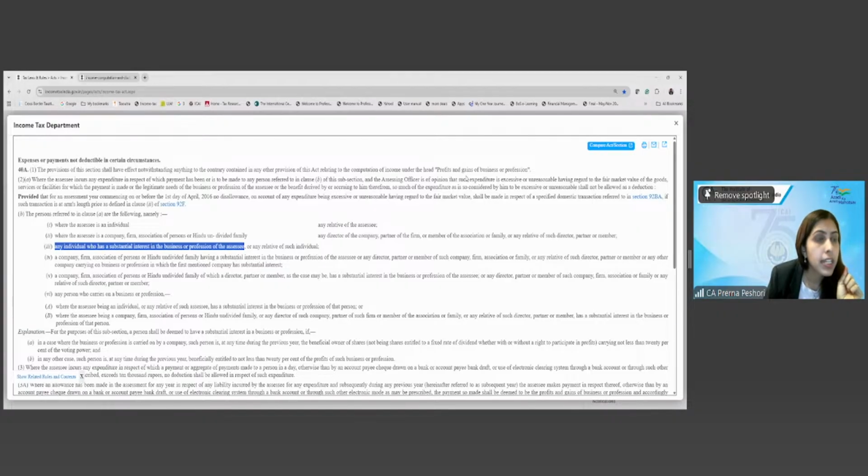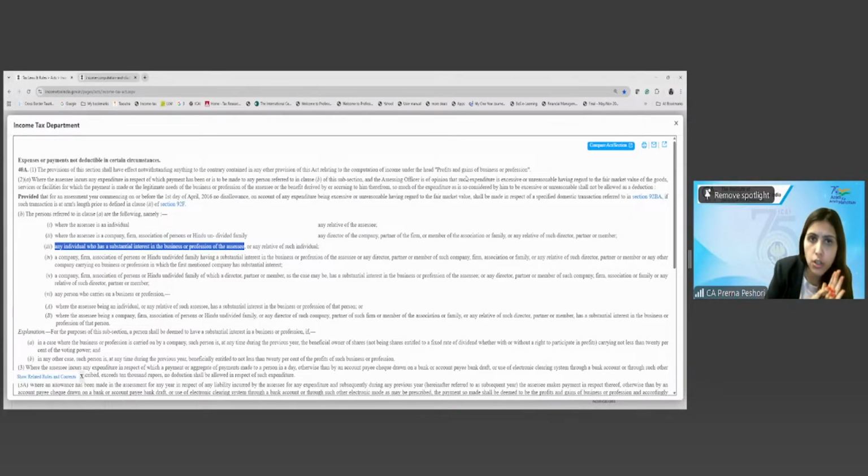Are we clear? Then a company, firm, AOP, HUF having a substantial interest in the business or profession of the assessee. Not only an individual, but even any company, any partnership firm having the interest in the assessee, that is also covered.